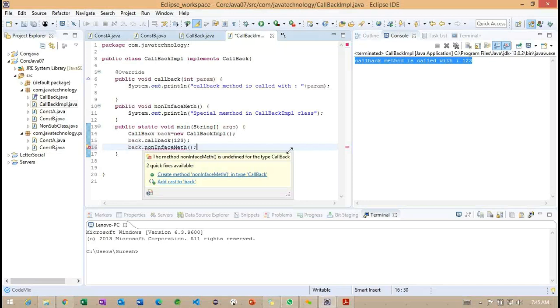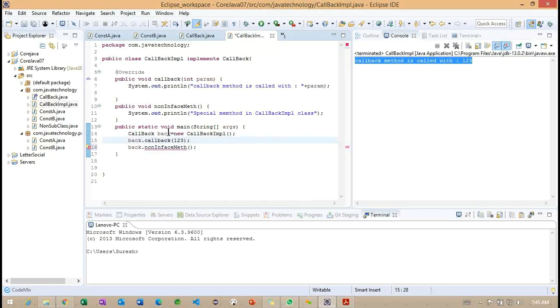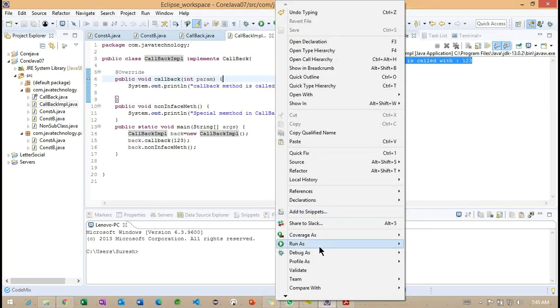So what I want to explain here is that using this interface reference, we can only access the interface-related information. Observe carefully: if I change this, the error is gone. The error is gone. So let's try to run the same example here.